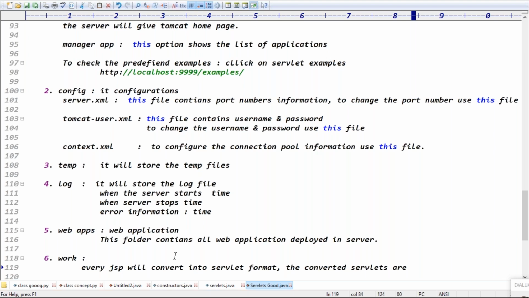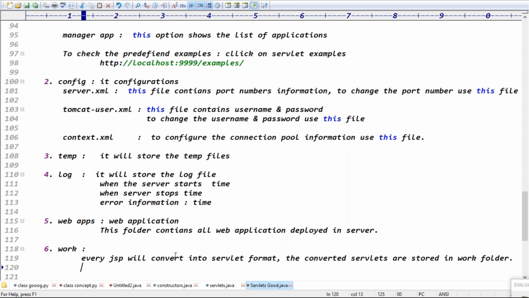The work folder. Exactly. Are you clear now?